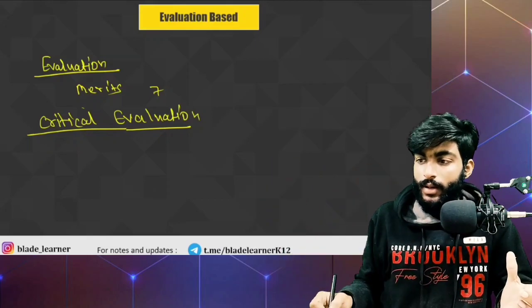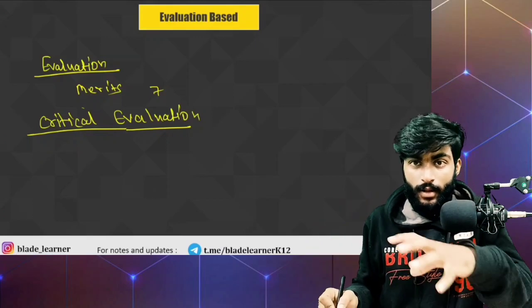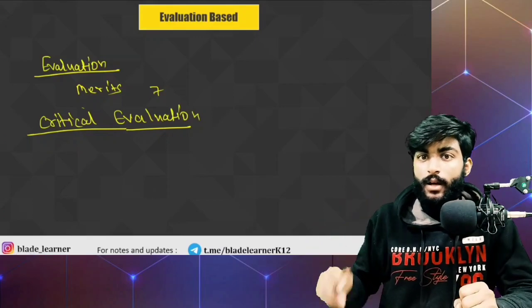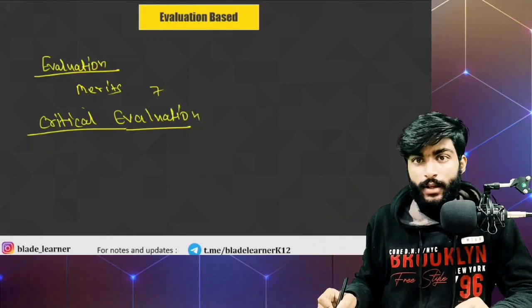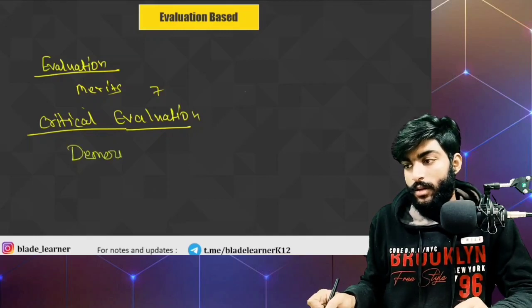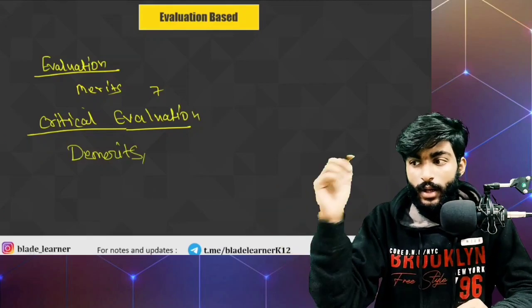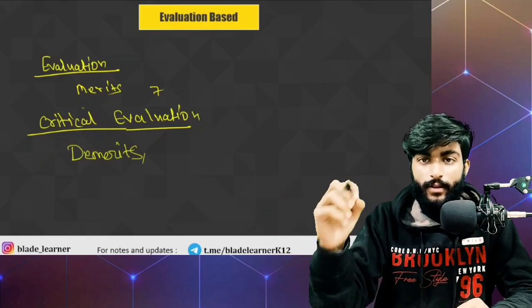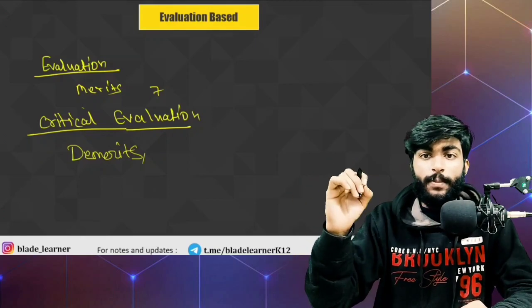But when we talk about critical evaluation, evaluating something critically, that means the question is asking how can you explain the limitations of this concept. So you have to emphasize more on demerits or the limitations. While we are critically evaluating the rate value system, try to figure out as many demerits as you can. Yes, in the last, you have to add some positive aspects too.